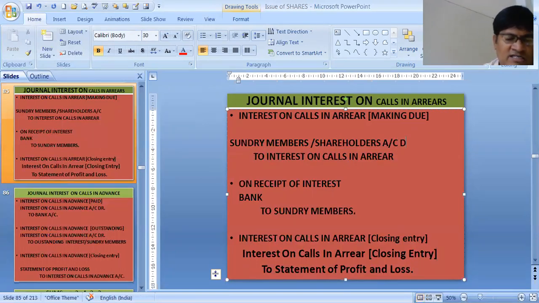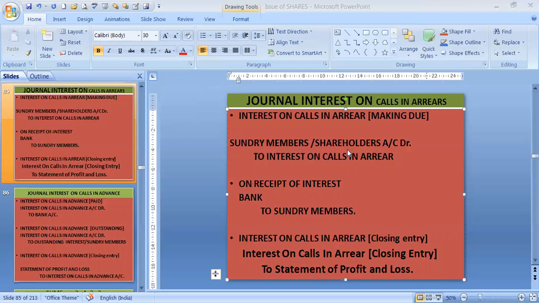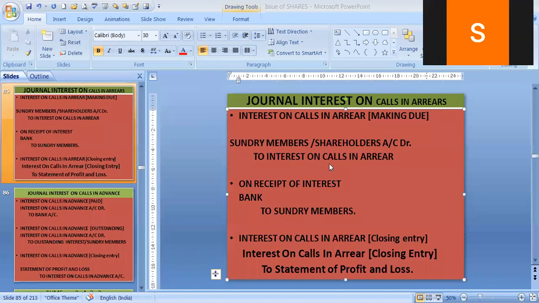They are the givers. Interest on calls in arrear is our income, that's why credit. From shareholders we will receive the money. So sundry members account debit to interest on calls in arrear. This is the first journal entry we have made.